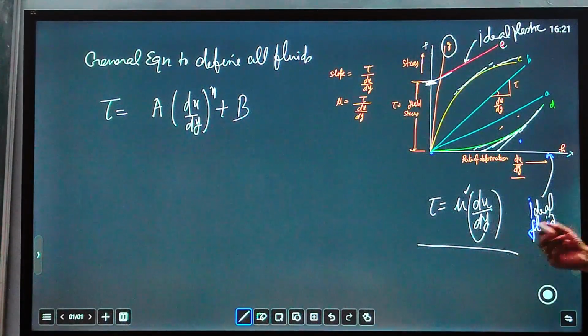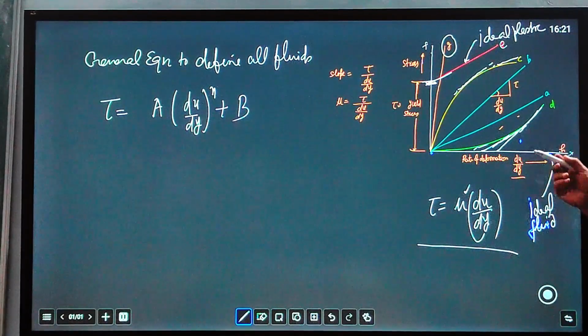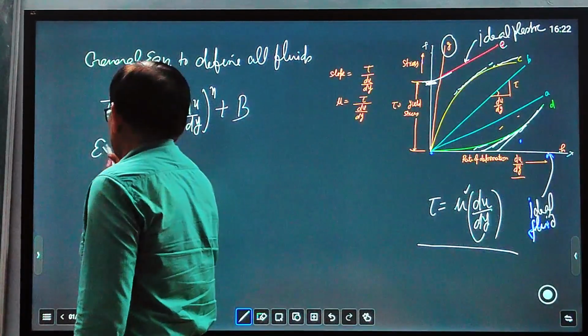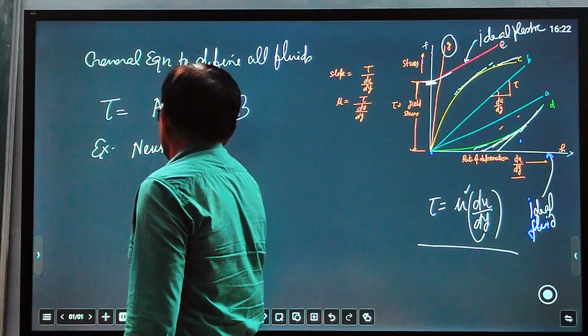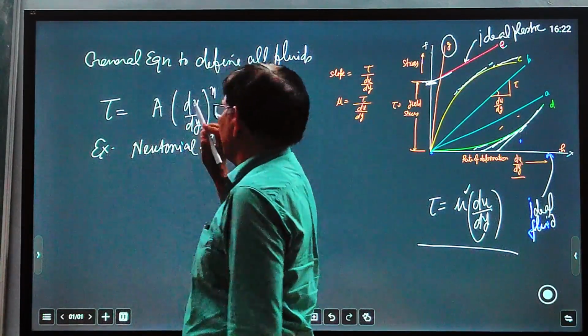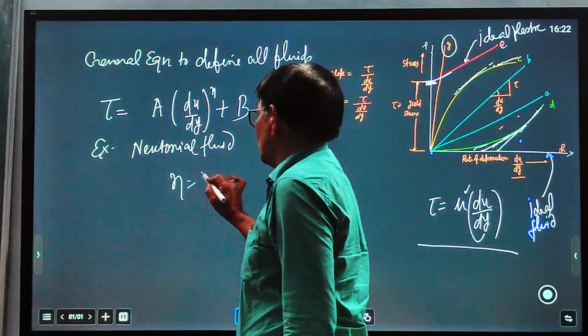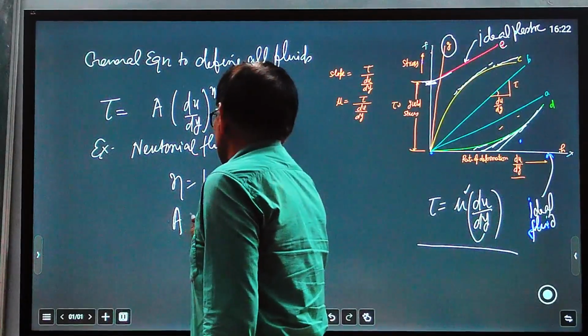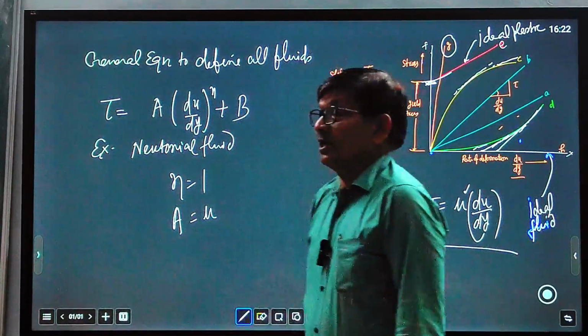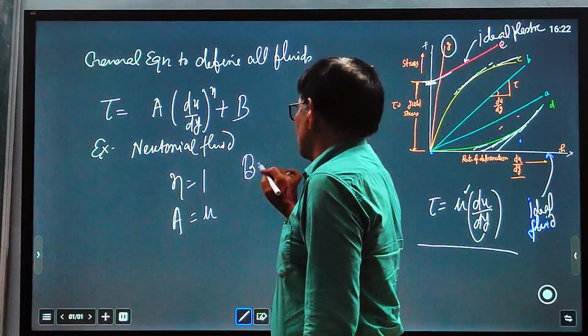For example, let us take the example of the Newtonian fluid. For a Newtonian fluid, what will happen? For n equal to 1, A equal to mu, the coefficient of viscosity, and B equal to 0.